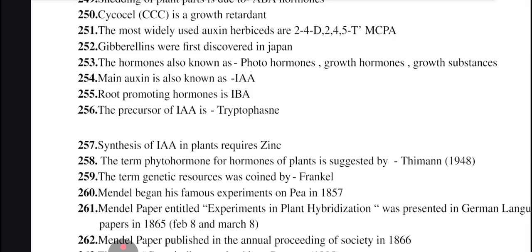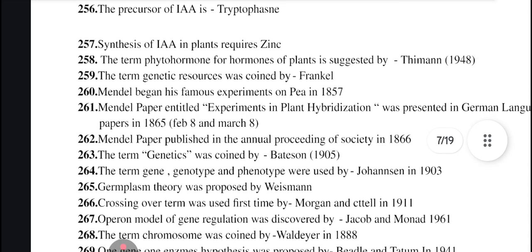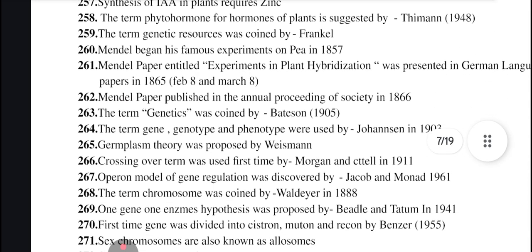Term genetic resources was coined by Frankel. Mendel began his famous experiments on pea in 1857. Mendel's paper entitled Experiments on Plant Hybridization was presented in German language in 1865, between February 8th to March 8th. Mendel's paper was published in the annual proceedings of the society in 1866.